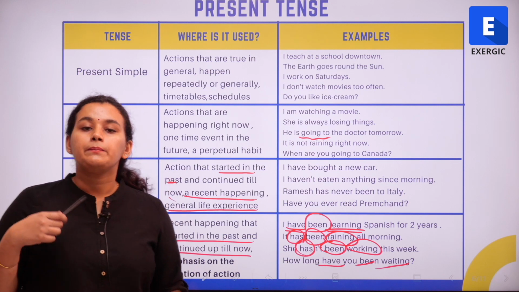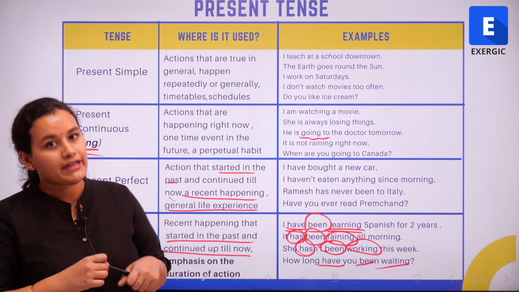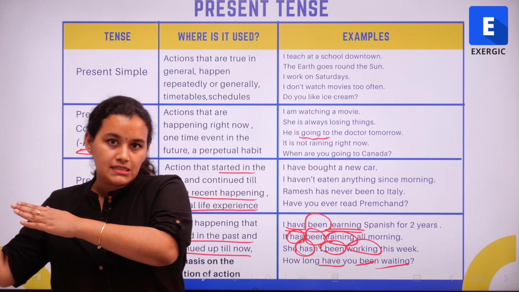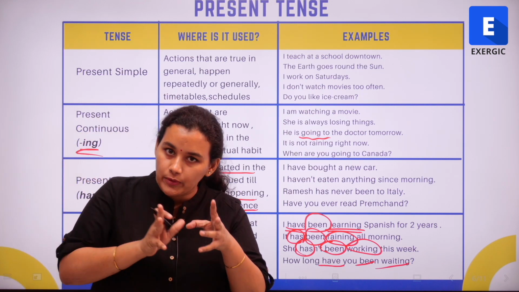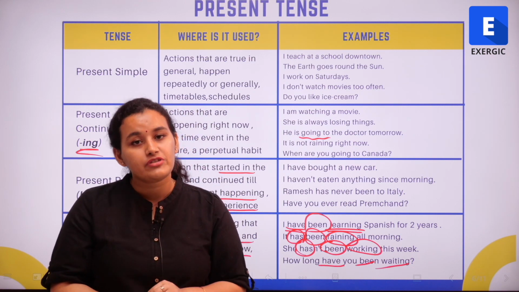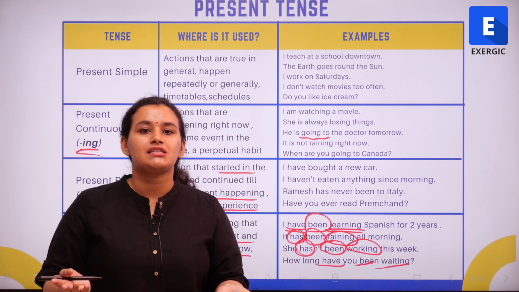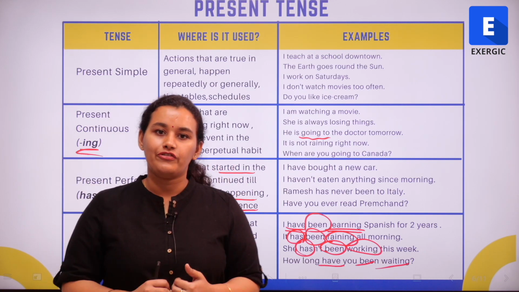So the present perfect continuous tense is used when we are referring to actions that started in the past and were of a continuing nature and have continued up till now. And what are we emphasizing? We are emphasizing its continuing nature, and we are also emphasizing the duration of the event.